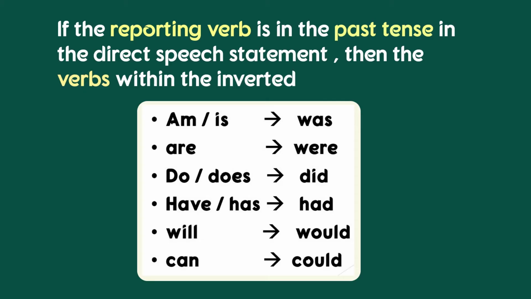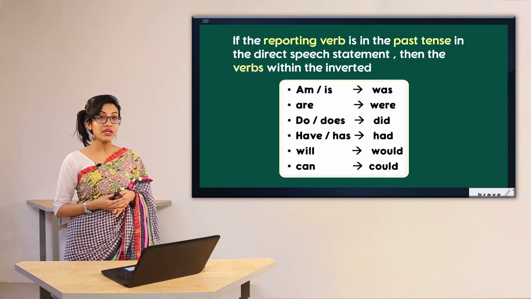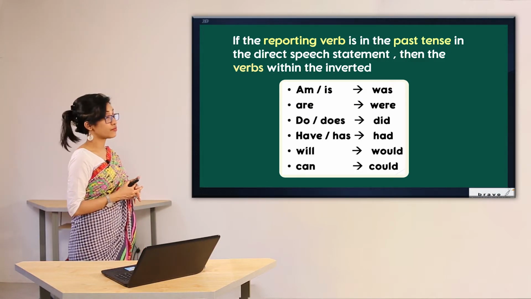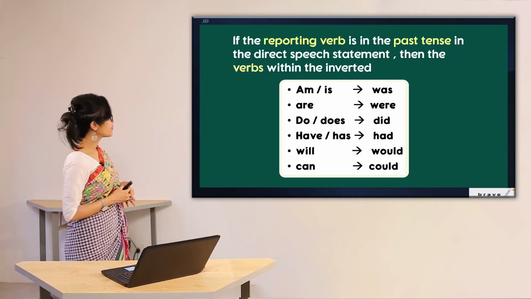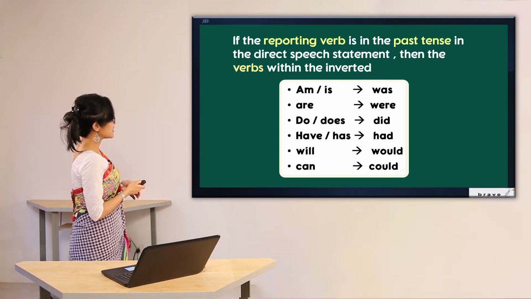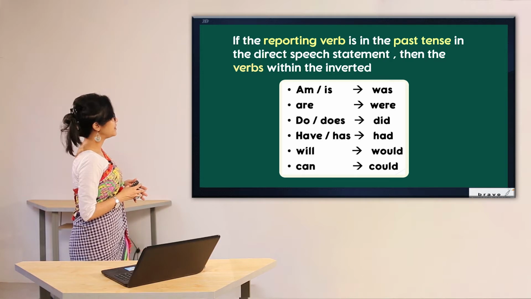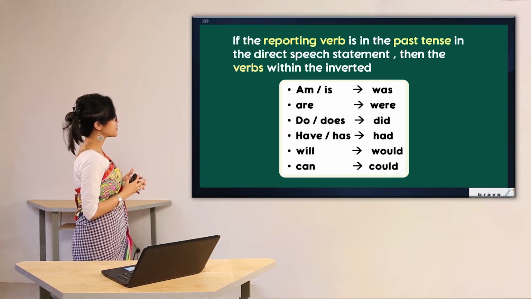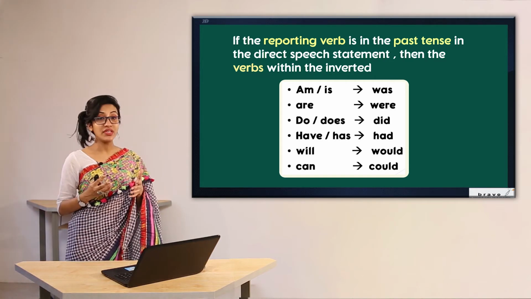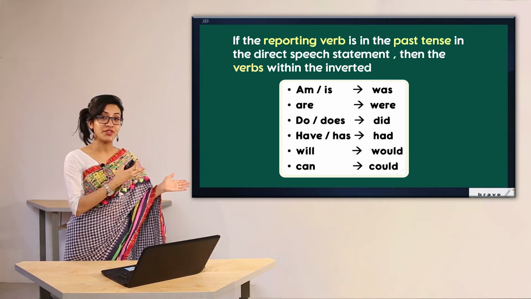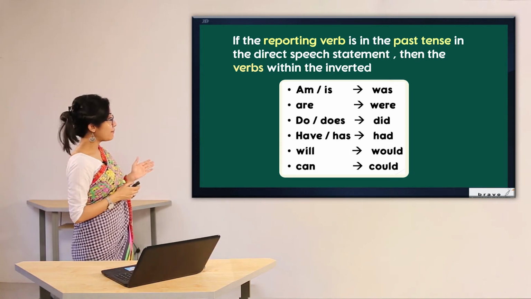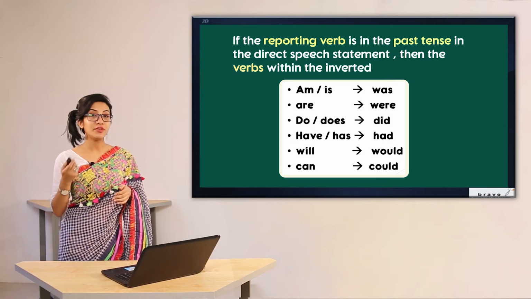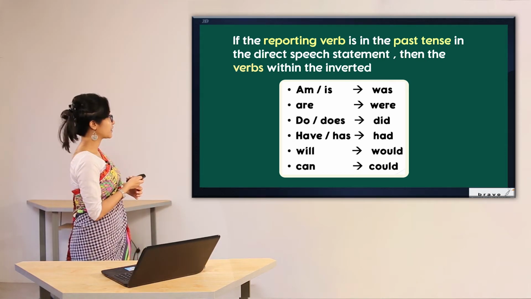Now what happens if the reporting verb is in past tense? If the reporting verb is in past tense, there are some changes that you have to follow. What are they? As you can see, if the reporting verb is in past tense in the direct speech statement, then the verbs within the inverted commas are going to be changed as follows. For example, in case of am or is, it's going to be changed to was.